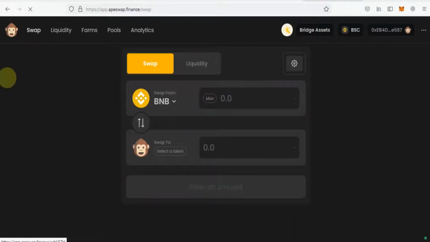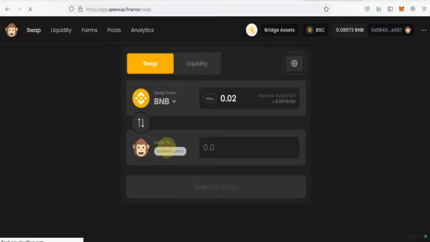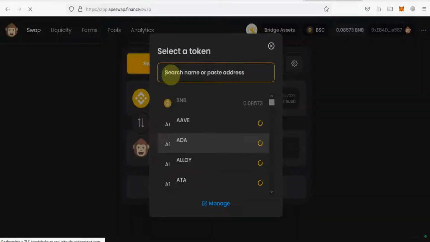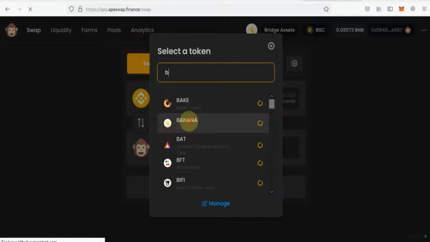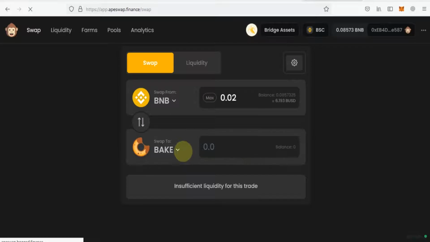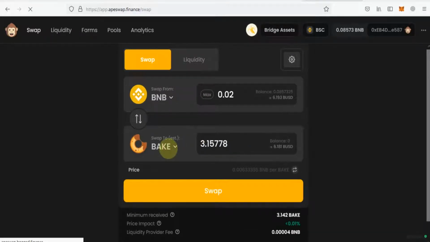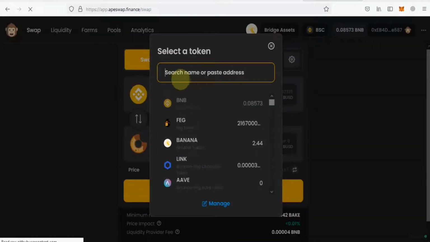Here you will click on trading and go to swap. Here you will put your amount, and here you will select banana tokens. You will type B, and you will see the banana token here. I already have 2 banana tokens.